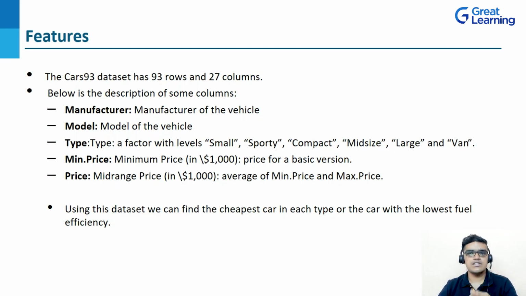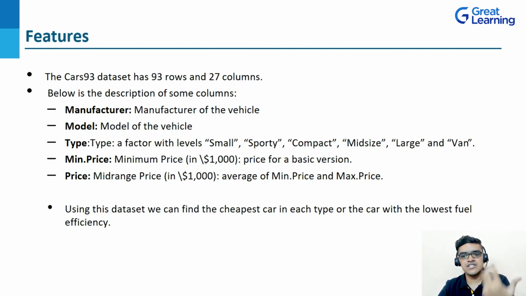Basically this dataset provides a sufficient variety to illustrate a broad range of statistical techniques. Now you might have a question: what is the aim of this dataset and what can we achieve using it? Using this dataset, you can find which is the cheapest car from each type. We are having several types here, right? Small, mid-size, large.